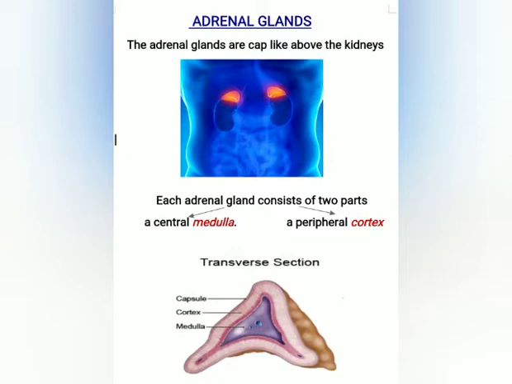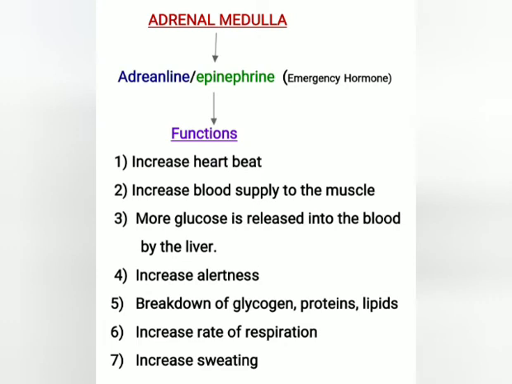Each adrenal gland consists of two parts, a central medulla and a peripheral cortex. Adrenal medulla secretes an emergency hormone, that is adrenaline or epinephrine.